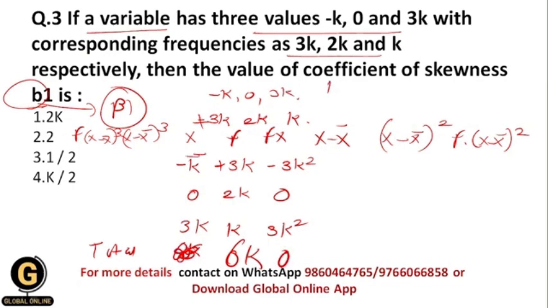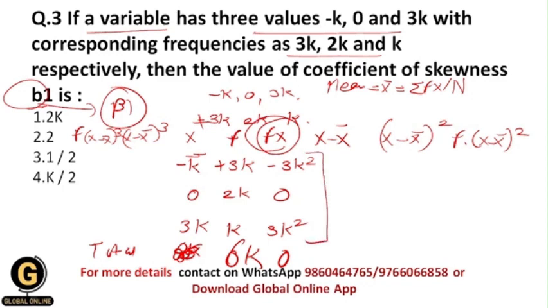So now first of all, let us find out the mean of the whole data set. Whenever we need to find the mean of the whole data set, the formula is mean x bar equal to summation of fx upon capital N. Now fx will be this fx, and its summation means the summation of all these values, and capital N means the total number of observations, which is 3, because there are 3 values of the variable. So it will be 0 upon 3, which is 0, and that's why the mean value will be 0.